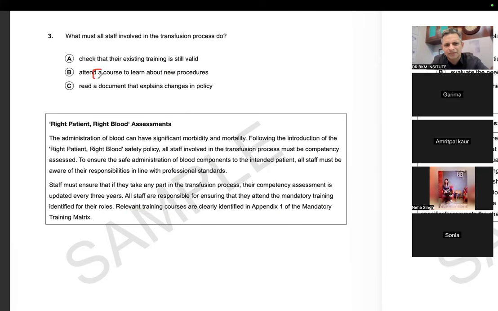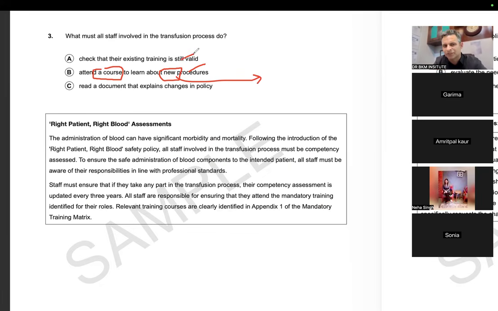I have a problem with this option: attend a course to learn about new procedures. When they talk about updating, obviously they are talking about new procedures, but the word "new" is not exactly given. But overall, what I understood from the topic is that they should all have competency that is updated every 3 years, and all the staff are responsible for ensuring it. So staff is responsible to ensure that their competency is still valid. That was the main thing.